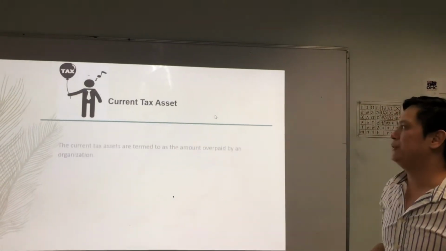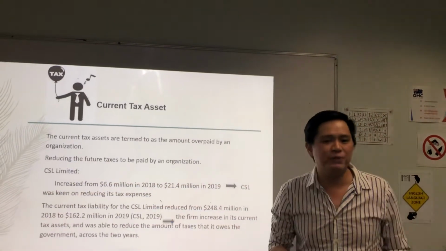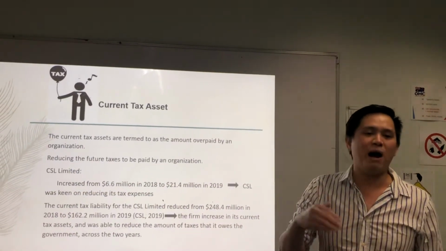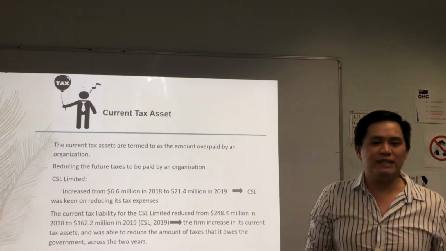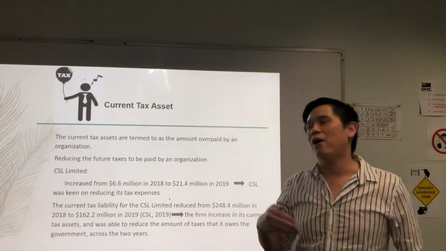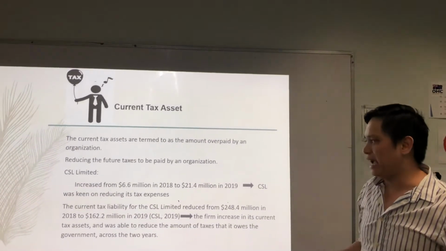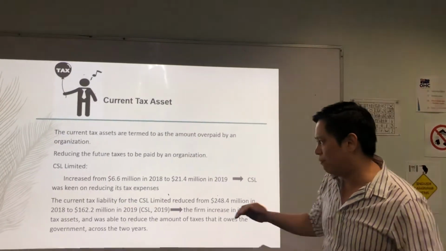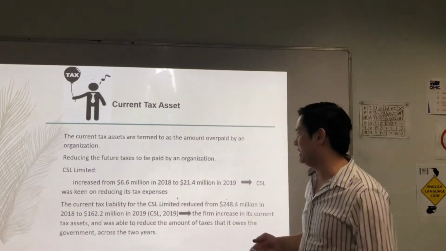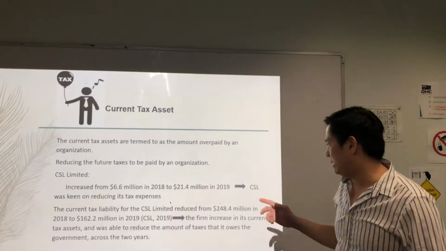Now I move into current tax assets. The current tax assets are referred to as the amount overpaid by an organization. It helps to reduce the future tax to be paid by the organization. In CSL Limited's case, the current tax asset increased from 6.6 million in 2018 to 21.4 million in 2019.